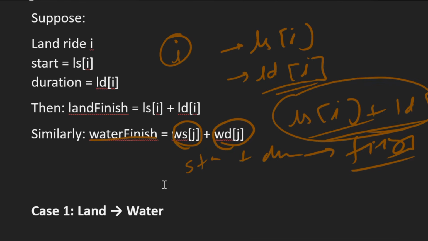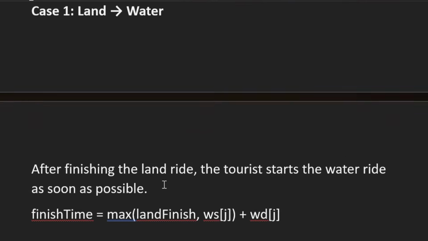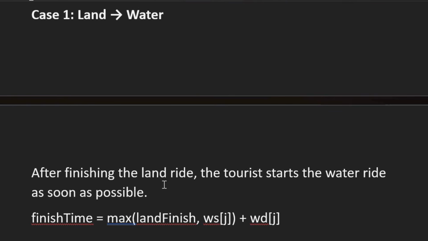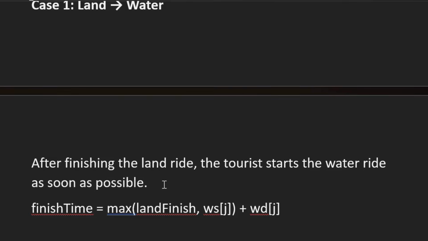So let's take the first case, that is first we take the land ride and then we take the water ride. So suppose we take the land ride, and once we finish the land ride, the tourist has to start the water ride. So the total finish time will be land finish, or this is the start of the jth ride of the water. So at what time will it start?